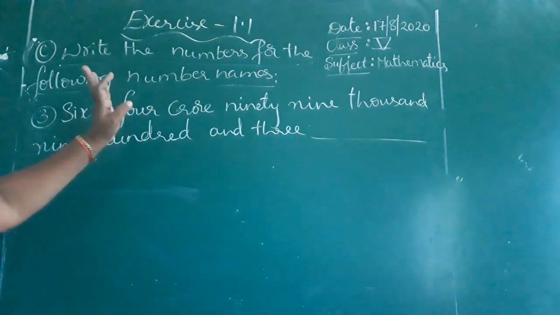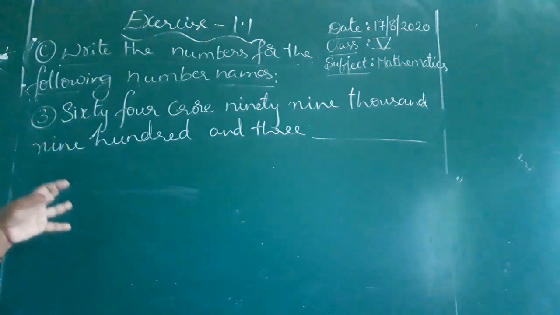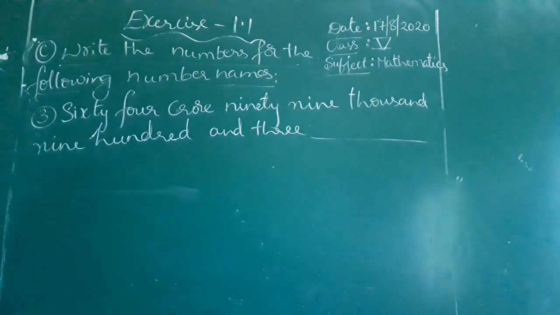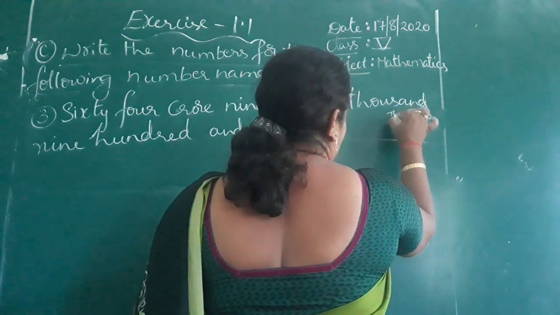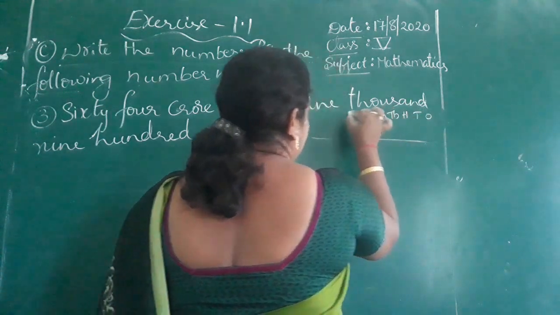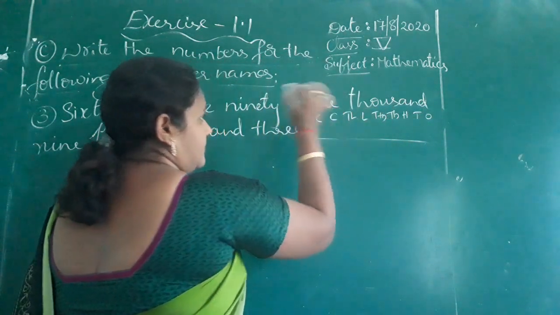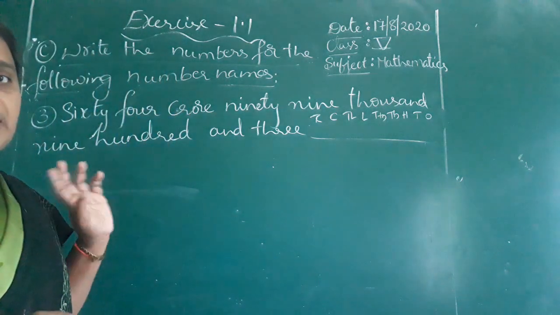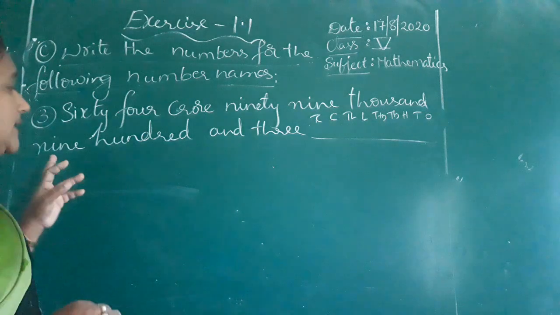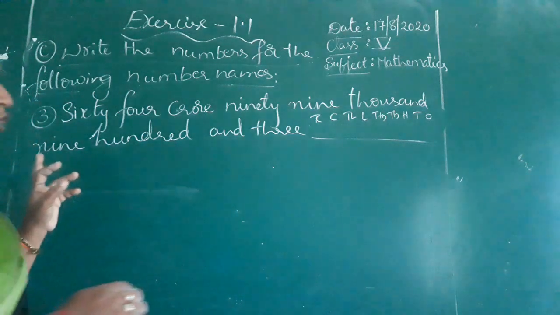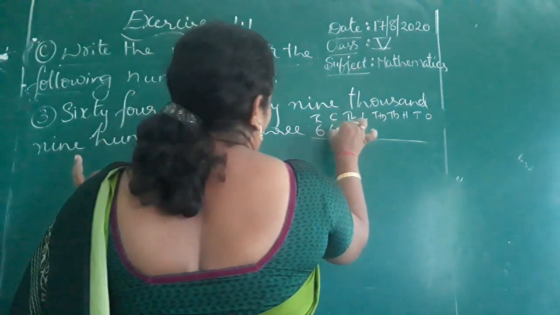64 crore. That means the place value should be up to 10 crore. Yes? First write the place values, children. Ones, tens, hundreds, thousands, 10,000s, lakh, 10 lakh, crore, 10 crore. Okay, basing on the place values, we have to insert the numbers regarding the question. First, 64 crore.